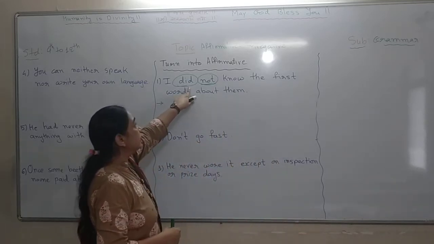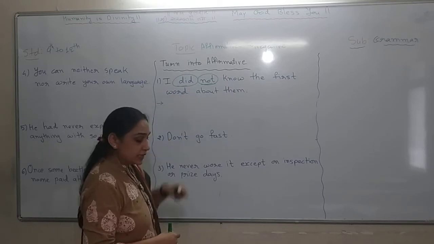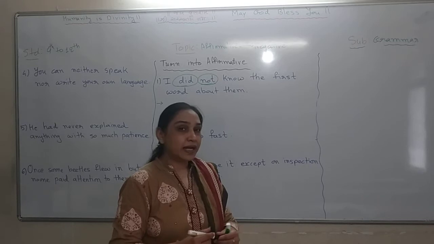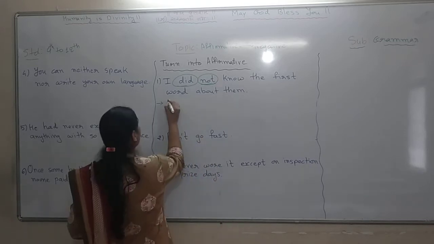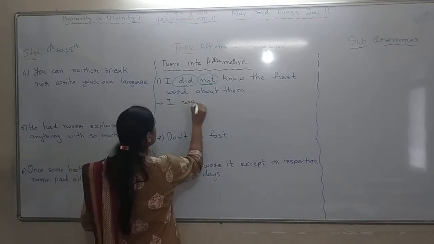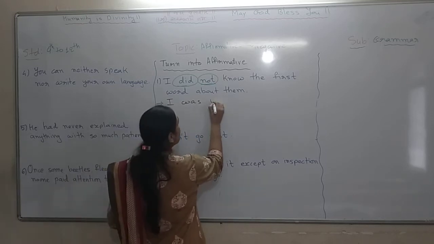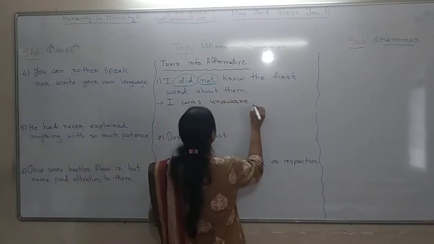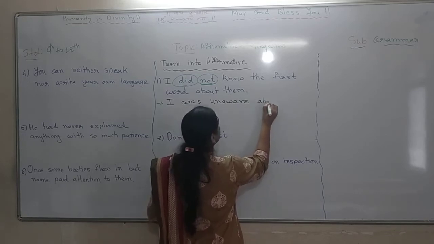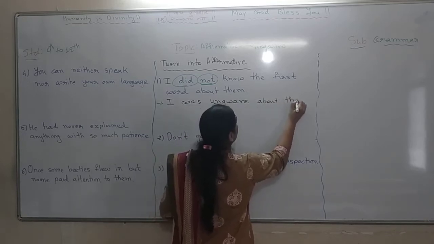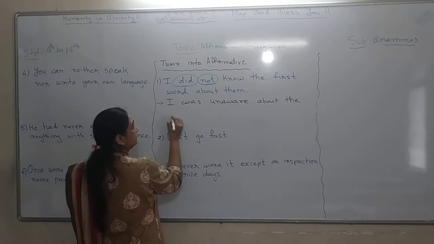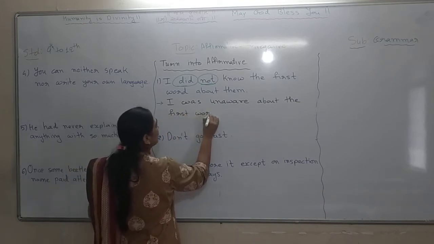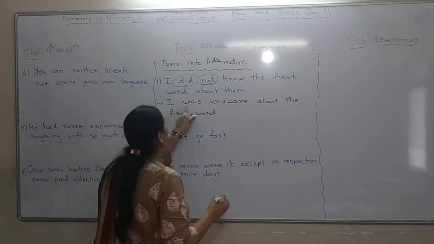Now here it is did. So obviously the sentence is in past tense. So I will not write am, I will write was. So my sentence will be: I was unaware about the first word about them.